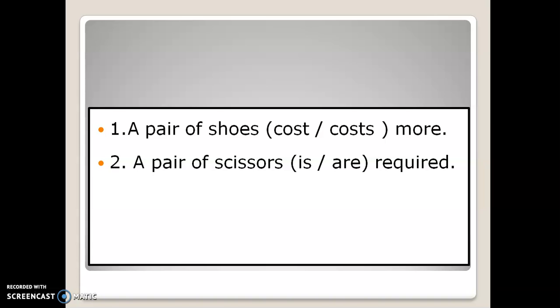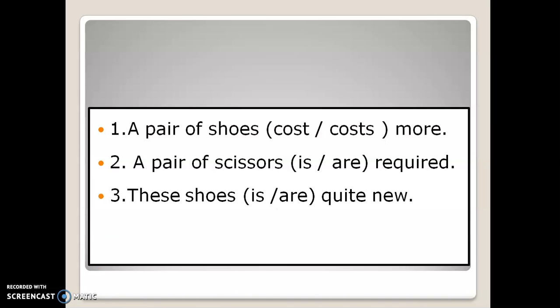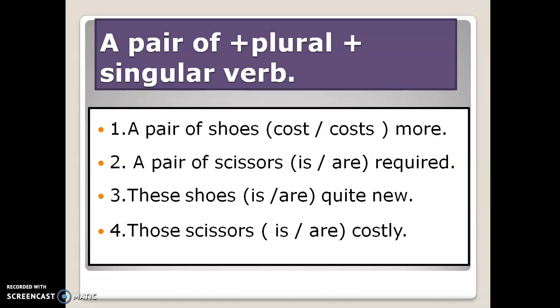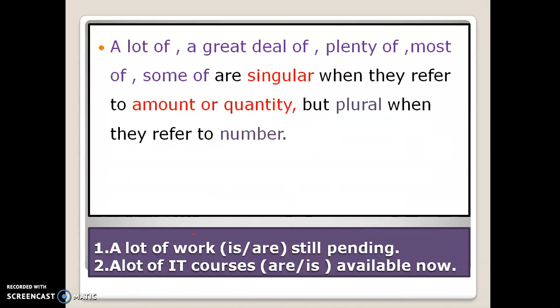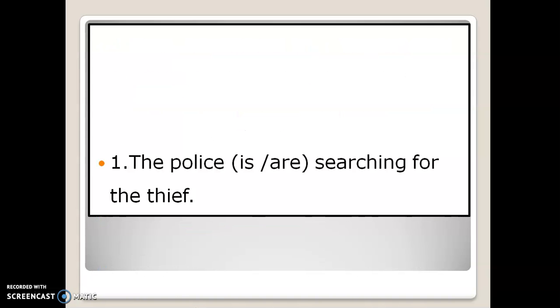In the same way, a pair of. After a pair of, it must always be plural. A pair of shoes, a pair of scissors, a pair of trousers, a pair of spectacles, but the verb must be singular. Right? Okay. Then, a lot of. After a lot of, you must use a singular verb when they refer to amount or quantity. But you have to use a plural verb when they refer to number. A lot of students, plural. A lot of work, singular. That you have to keep in mind.